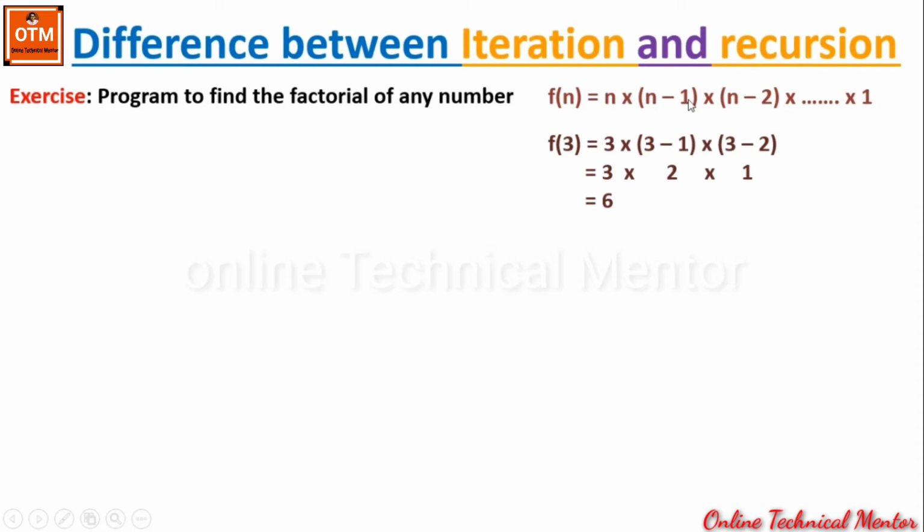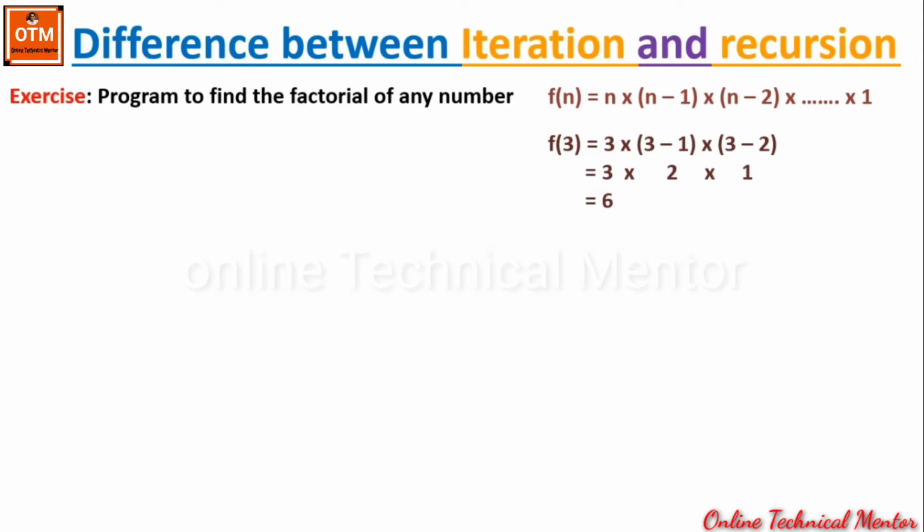And next n minus 1, that is 3 minus 1. 3 minus 1 means 2. Then n minus 2, that is 3 minus 2 means 1. We will stop here because the value becomes 1. So finding the factorial of 3 means we are multiplying all the integers from 3 down to 1. That is 3 multiply 2 multiply 1, which gives a result 6.